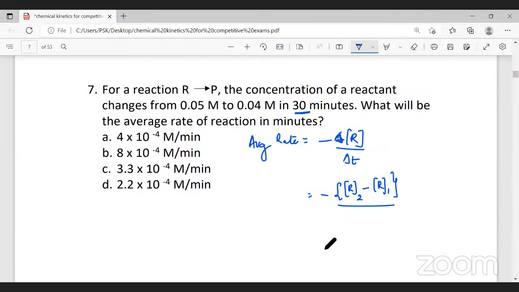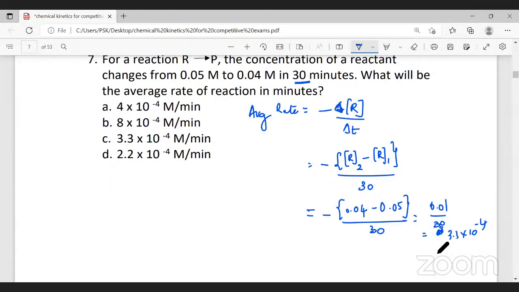They've given the change in time to be 30. So it will be minus of final concentration 0.04 minus 0.05, divided by 30. On simplification, we get 0.01. Minus into minus becomes plus, 0.01 divided by 30, that will be equal to 3.3 into 10 to the power minus 4 mole per liter, or molarity per minute.